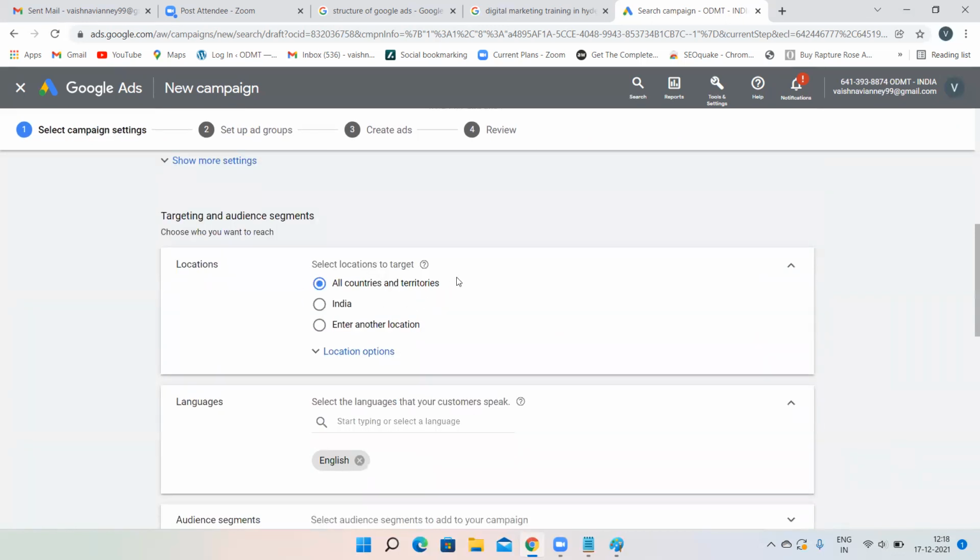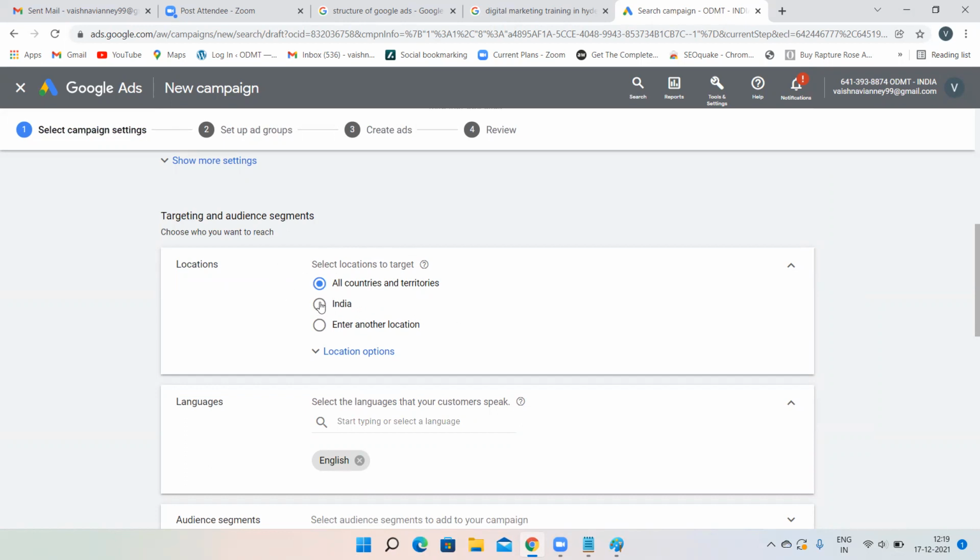Here also, by checking all countries and territories by default, it is trying to take money from the advertiser. Why will you target all countries, the whole world, for your particular campaign? No, right? So do not click on all countries. By default, your ad will appear to people in all countries and you'll be losing money. Some irrelevant people also will be clicking on your advertisement. Suppose my institute is in Hyderabad. Now this ad is appearing to a person in the USA. Do you think that person from the USA is going to come to Hyderabad and join the course? No. So do not click on all the countries.